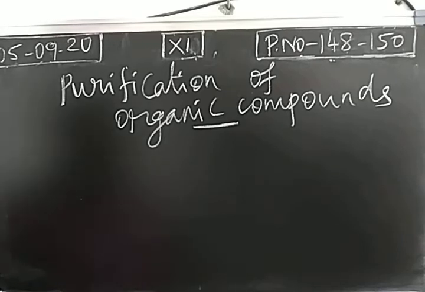So the first method in the field of organic chemistry is preparation of organic compound. For one particular purpose, we prepare organic compound in the laboratory. Next step, purification of organic compound. When we have pure organic compound, we can study the properties. So we need physical properties, chemical properties of organic compounds. Then only we can study their applications, right? So 100% pure organic compound is necessary.